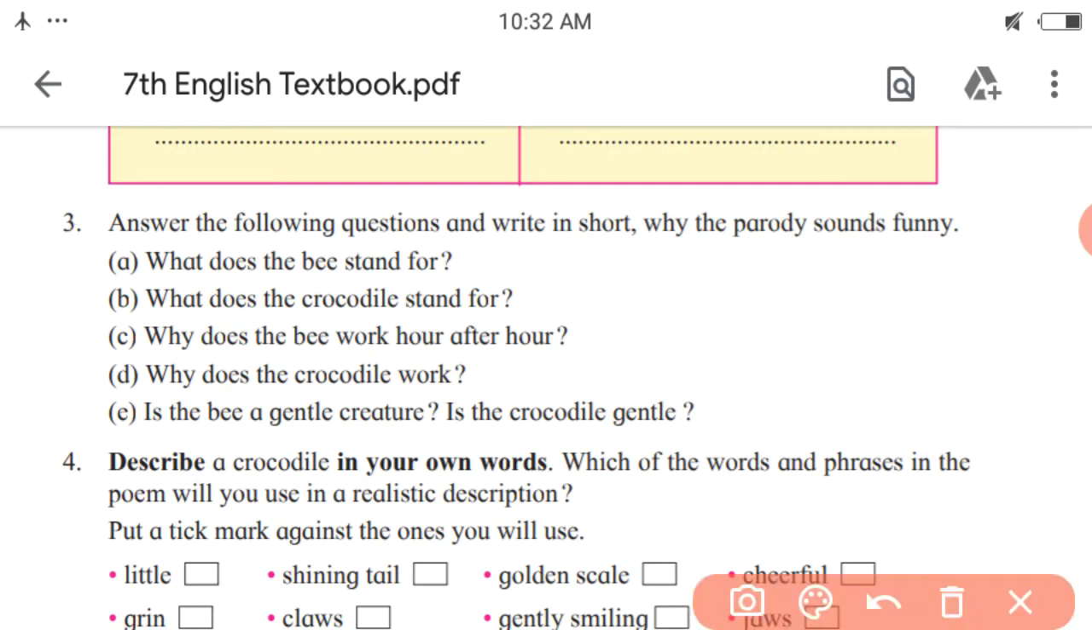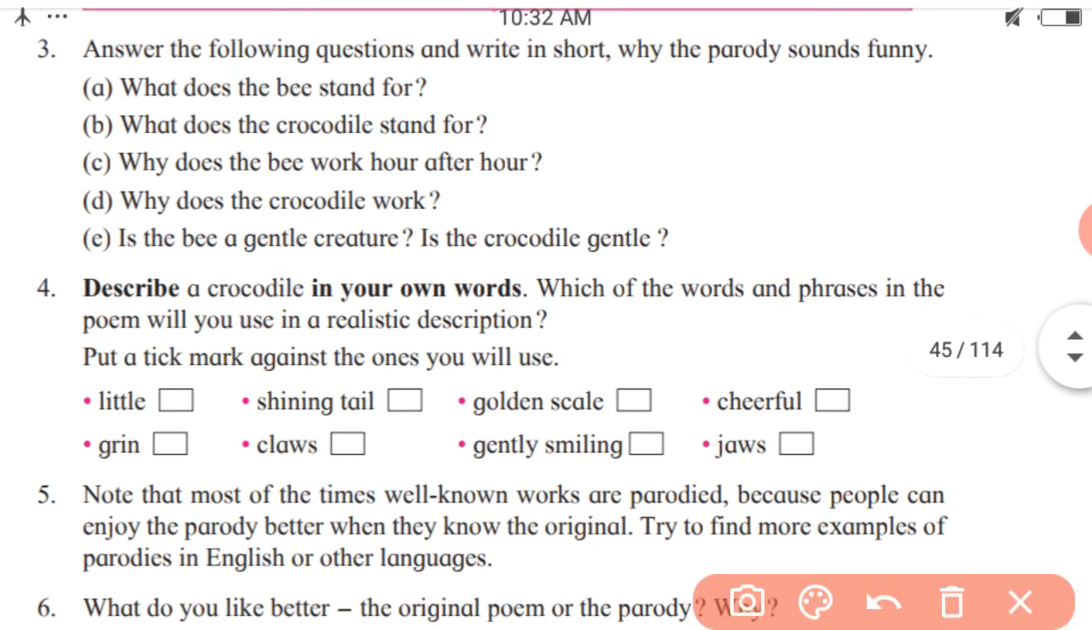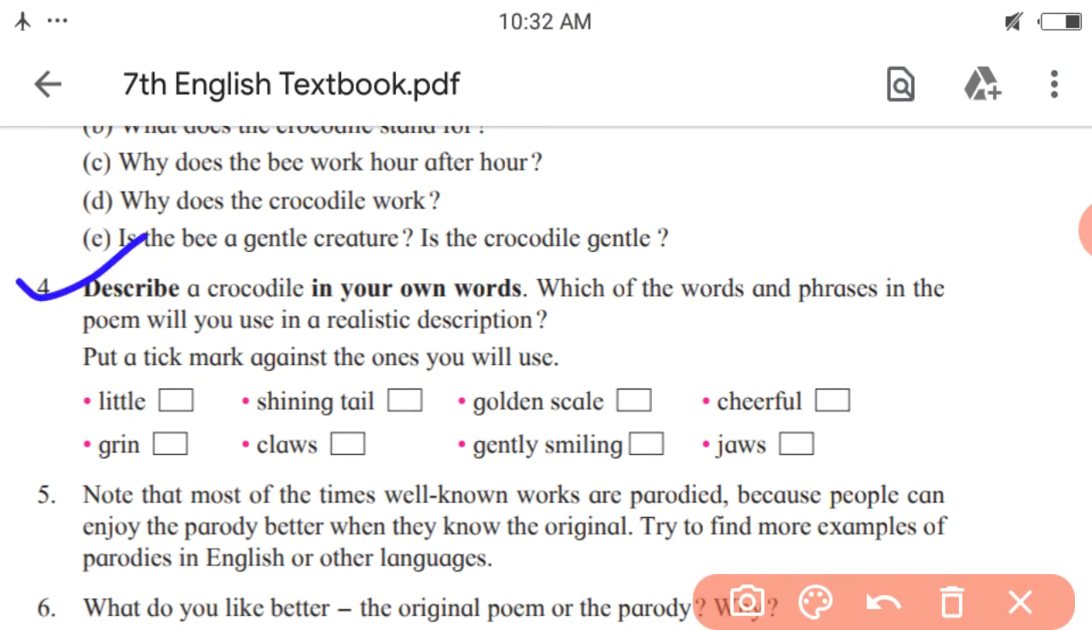After that, some questions are given here. I hope you will write easily. What does the bee stand for? What does the crocodile stand for? Why does the bee work hour after hour? Why does the crocodile work? Is the bee a gentle creature? Is the crocodile gentle? We have discussed all these questions and their answers in the previous sessions, so you might have understood it. Next, describe a crocodile in your own words.